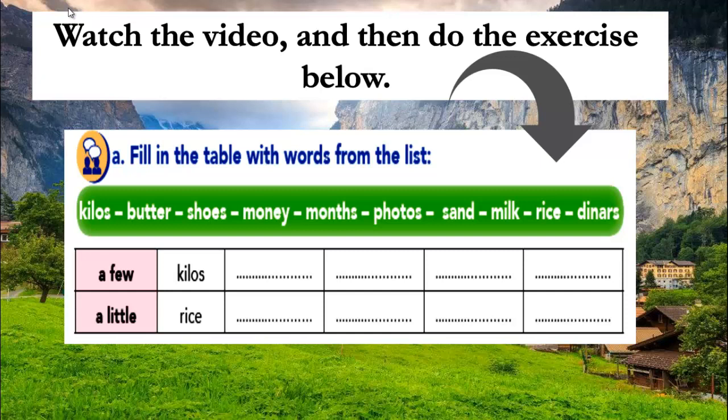Now I'd like you to watch the video and then do the exercise below. Down you have an exercise. You are going to fill in the table with words from the list. You have a group of words here. You are going to write them in their correct places. You have the word a few and the word a little. Okay, watch the video and then do the exercise below.